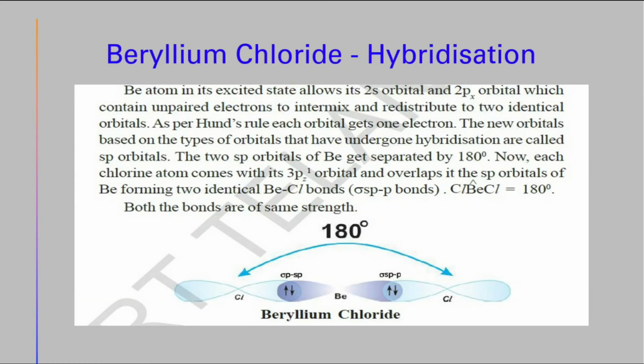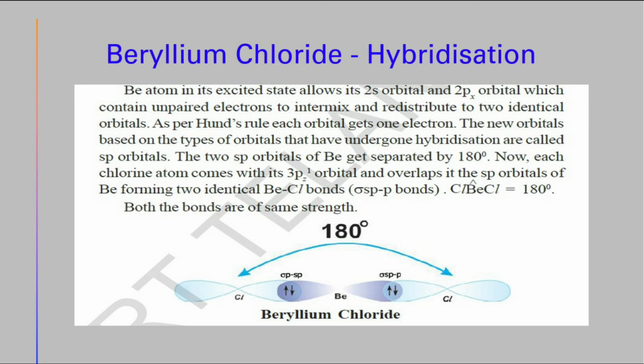Beryllium chloride by the hybridization method. The beryllium atom is in an excited state, which allows its 2s orbital and 2px orbital, which contain unpaired electrons, to intermix and redistribute into two identical orbitals. As per Hund's rule, each orbital gets one electron. The new orbitals, named based on the types of orbitals that have undergone hybridization, are called sp orbitals. The two sp orbitals of beryllium get separated by 180 degrees.